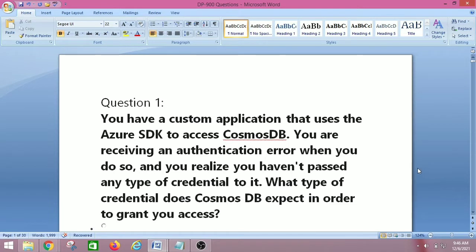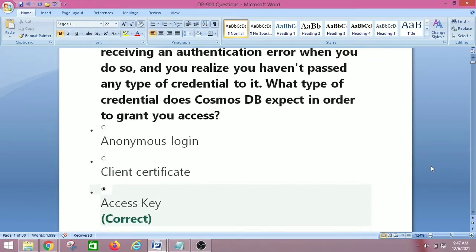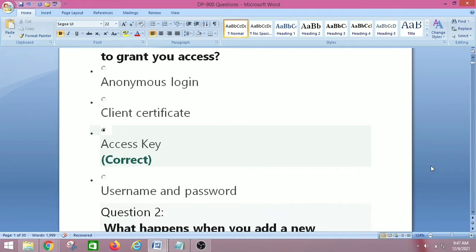So let's move to question number 1. You have a custom application that uses the Azure SDK to access Cosmos DB. You are receiving an authentication error when you do so, and you realize you haven't passed any type of credential to it. What type of credential does Cosmos DB expect in order to grant you access? So we have anonymous login, client certificate, access key, username and password. So the right answer is access key.